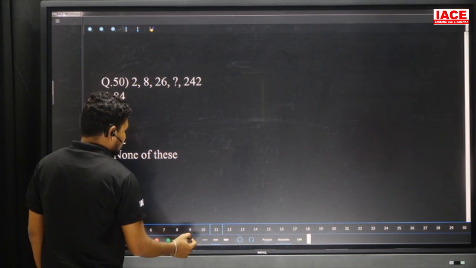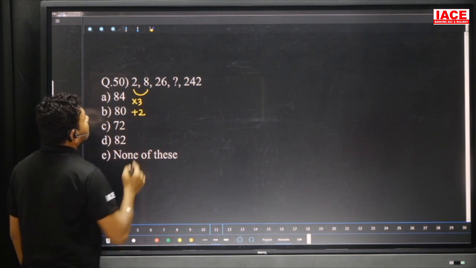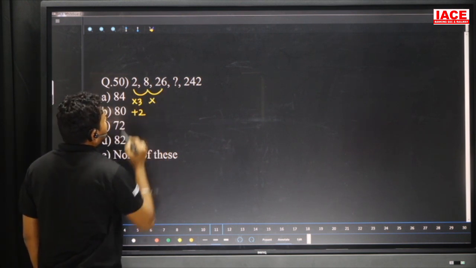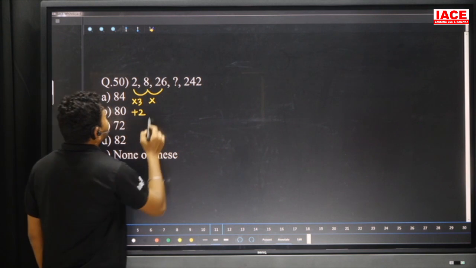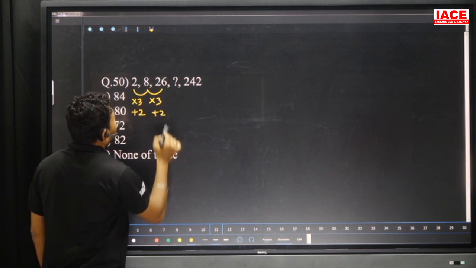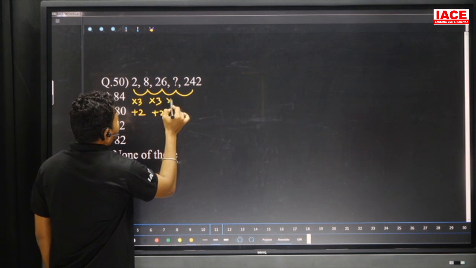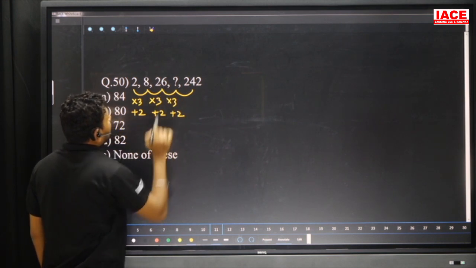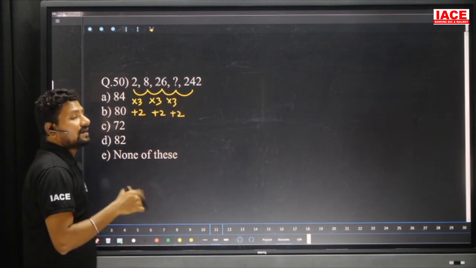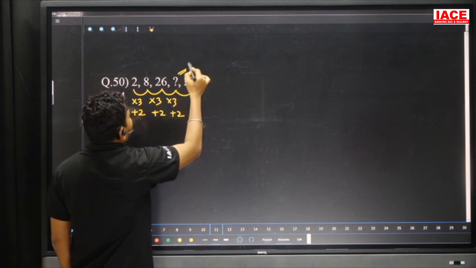Next, 2, 8, 26, question mark, 242. Here what is the number that is multiplied? Look at 2 becoming 8: it means multiplied by 3 plus 2. 2 into 3 is 6, 6 plus 2 is 8. And here, 8 threes are 24, plus 2. Here check the same logic, then into 3 plus 2. Look at 26 into 3. 25 into 3 is 75, then 26 into 3 is 78. 78 plus 2 is 80.